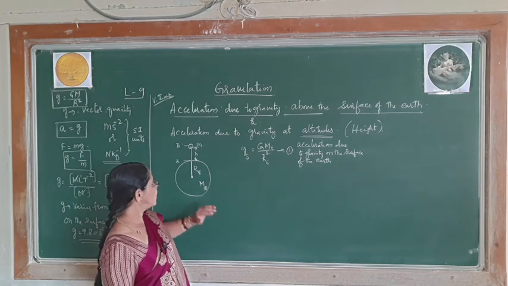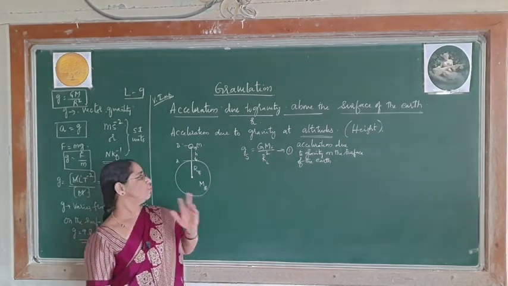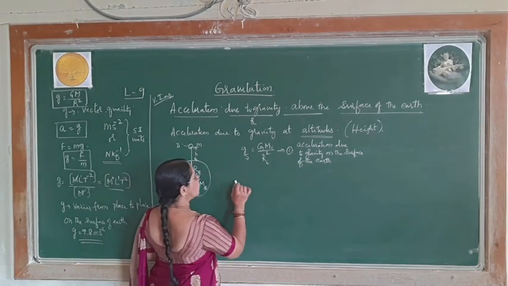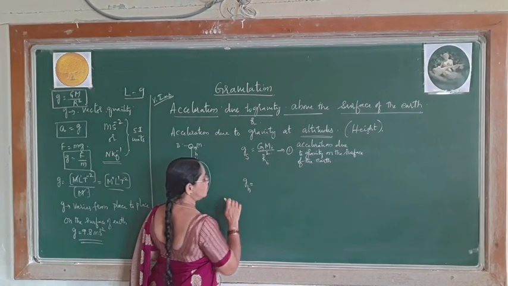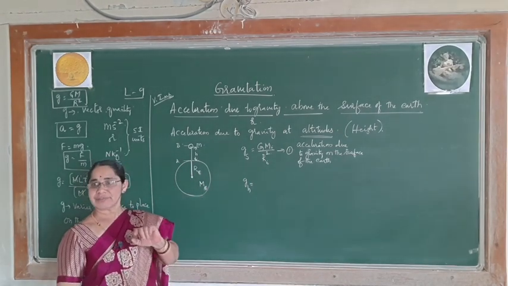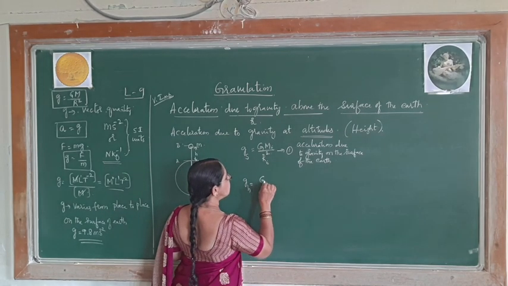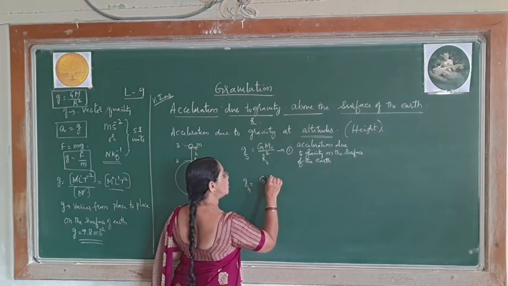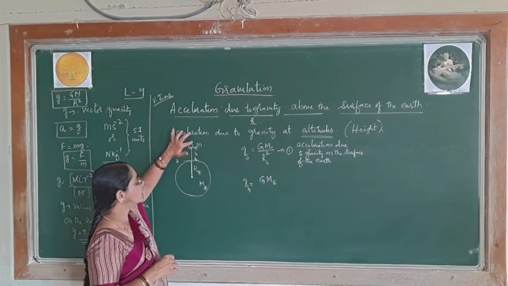Now let me say we are moving from the surface to some height. So for your reference, I write this as Gh. I replace s by h because it is at some height. So at that time, I write G, mass of the earth will be Me itself. But now this object is at this position.